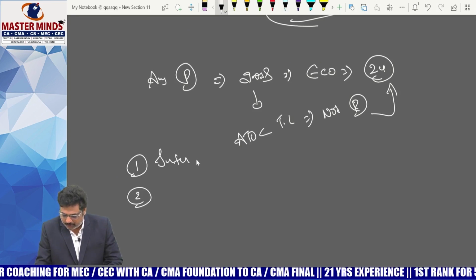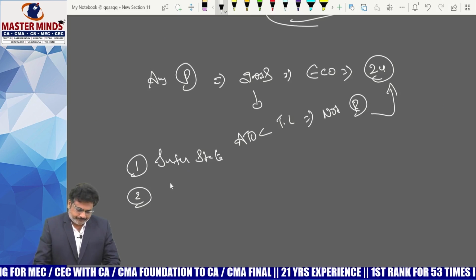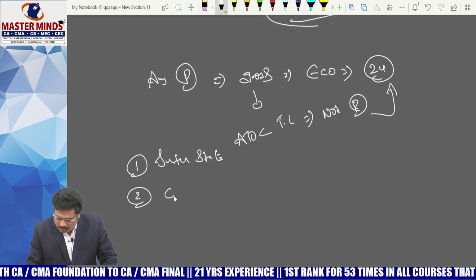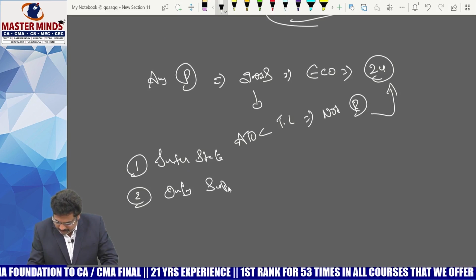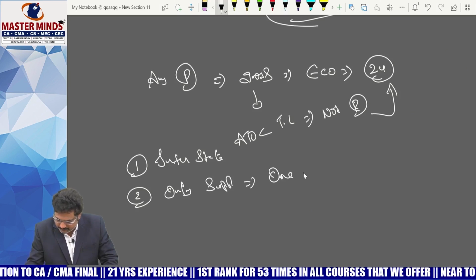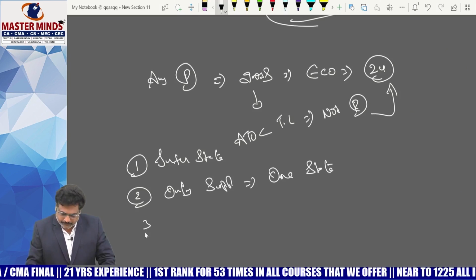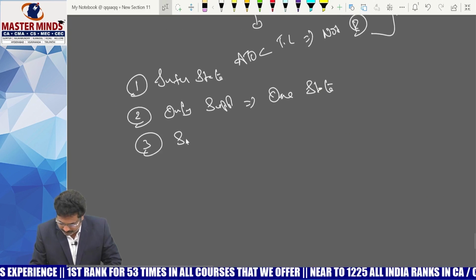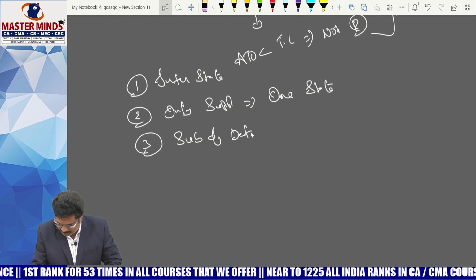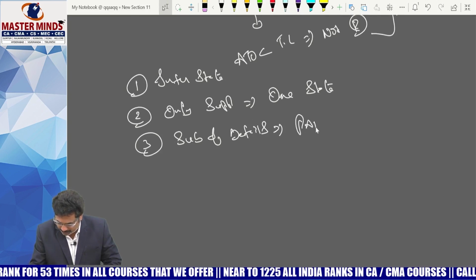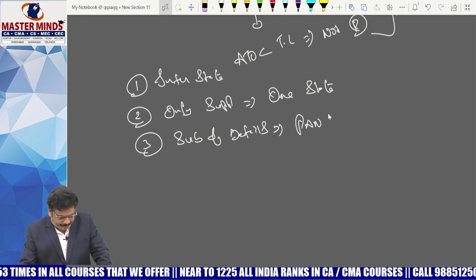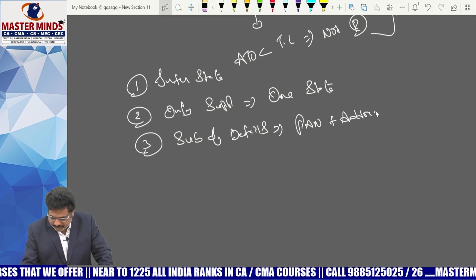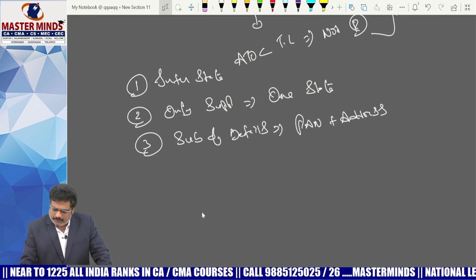As usual, he should not do any interstate supplies, and he should supply through only one state, and the third one is submission of details like your PAN, plus address. He needs to submit these details.